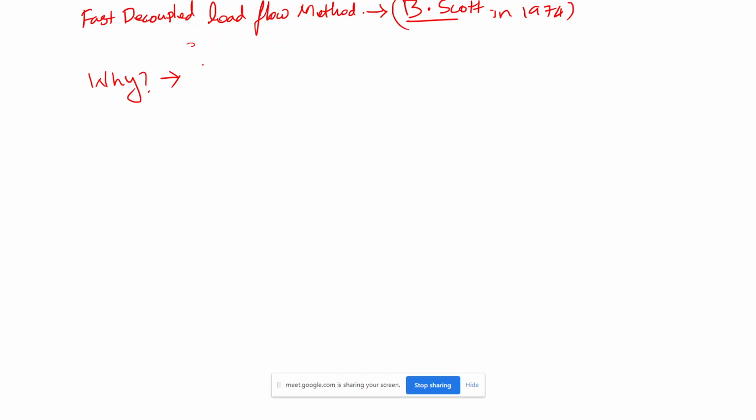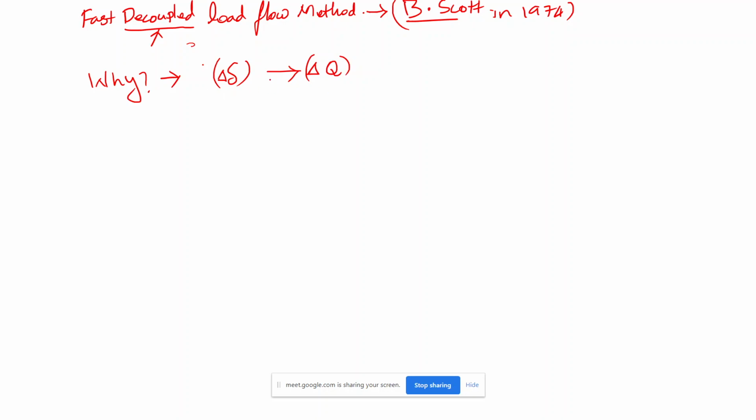So what is decoupled here? In practical calculation he came to the conclusion that small changes in angle delta will not affect the Q, the reactive power.